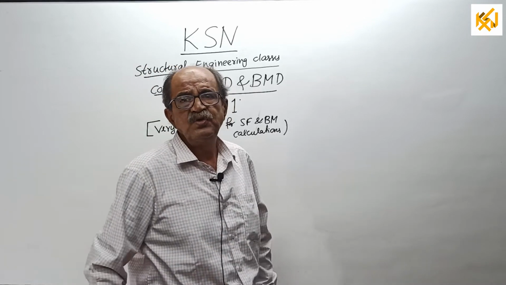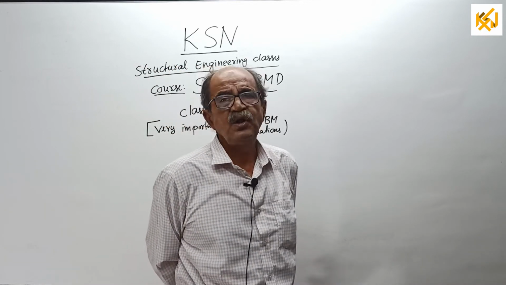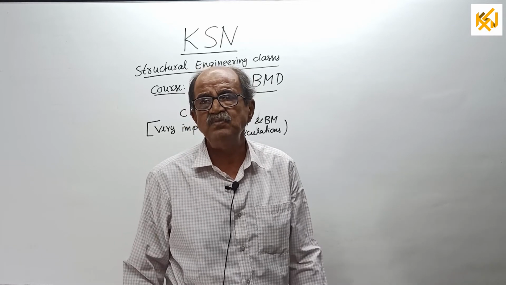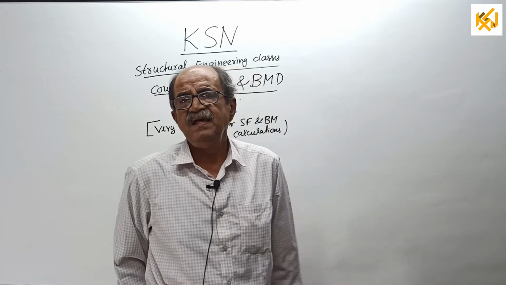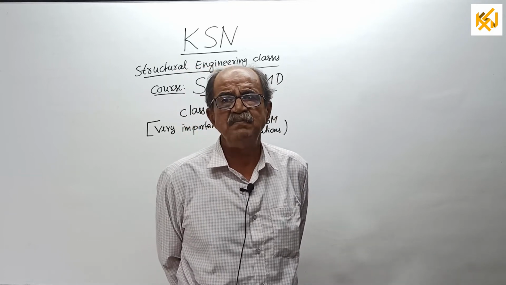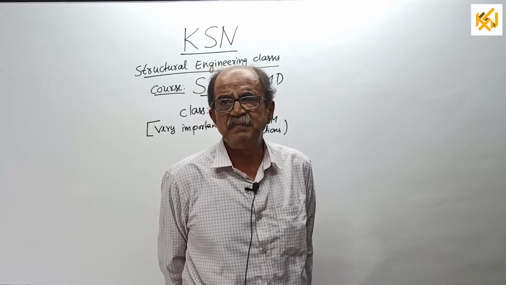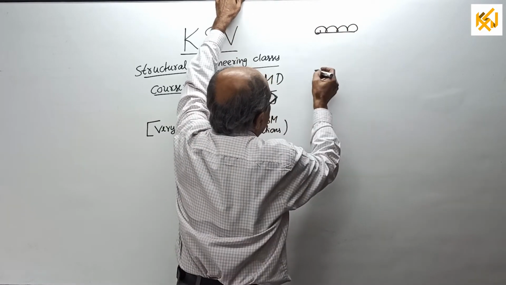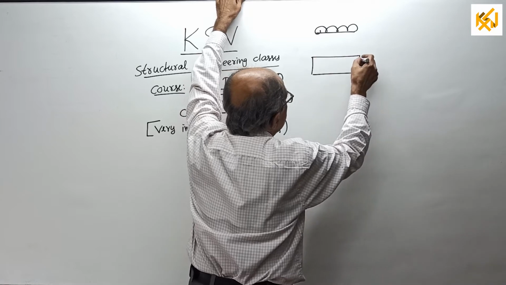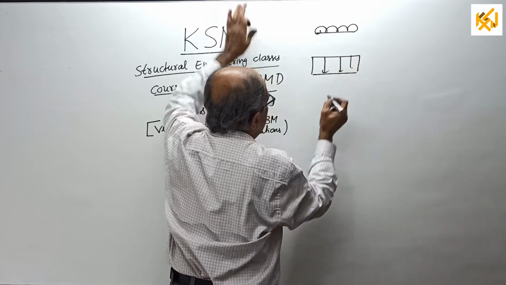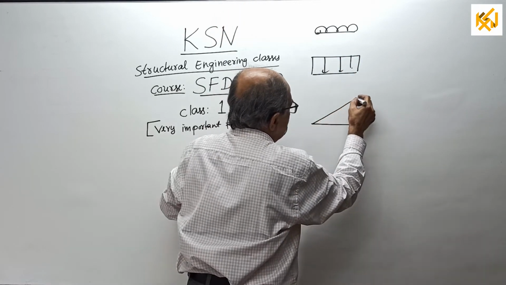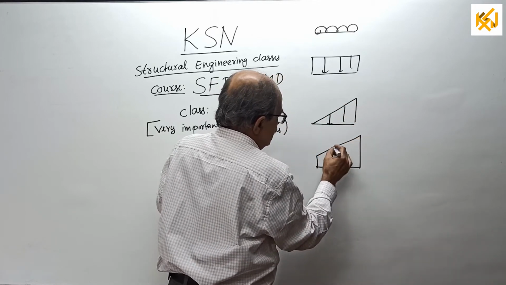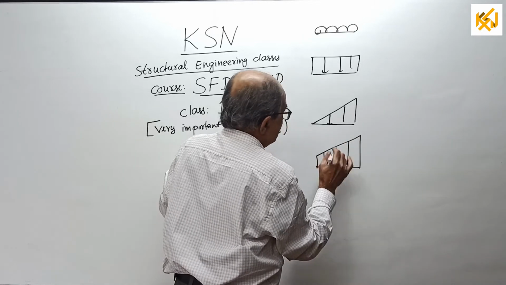When you go for uniformly distributed load or uniformly varying load, or in general, you can call it distributed load, there the loading is represented by a diagram. If it is UDL, it is represented by a rectangle. Technically it is a rectangle, this way. If it is UVL, it is represented by a triangle, or it can be represented by a trapezium. These all will come one by one later.